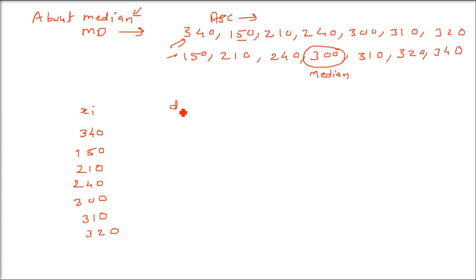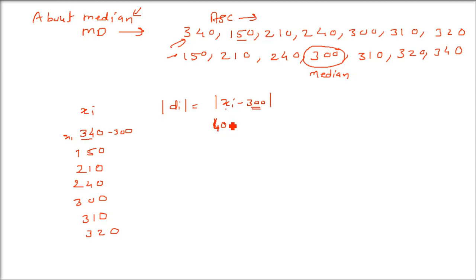Now the first thing you have to do, remember, is to find mod di. What was mod di? xi minus 300. What is 300? Which is A, capital A. Capital A can be mean also, it can be median also. So now take each observation and subtract 300 from it. 340 minus 300, what will you get? This is x1 minus 300. So you'll put 340 minus 300 is 40. What about the next one?